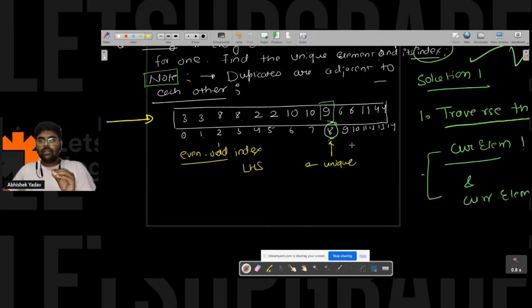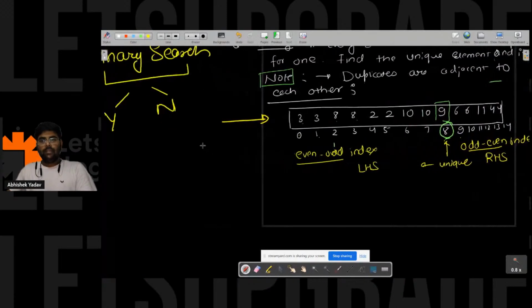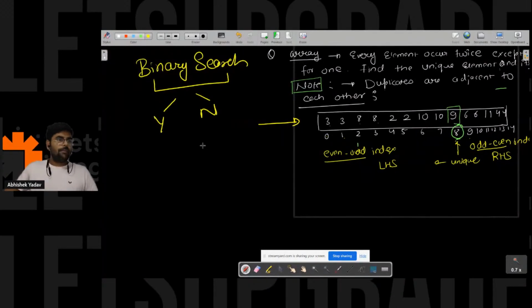The second observation is, if you see the right hand side part, then the pairs are there and the pairs are occurring at odd-even positions, right everyone? Odd-even index, yes or no? Everyone is clear till this point? So we have made one observation: on the left hand side part, pairs are occurring in even-odd position, and on the right hand side part, the pairs are occurring in odd-even position.